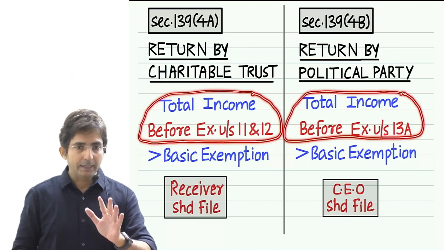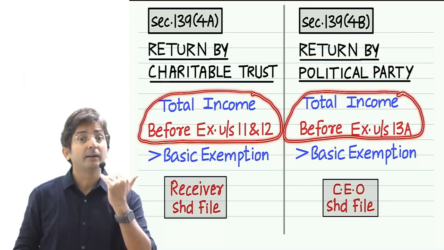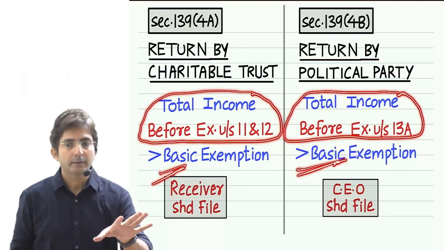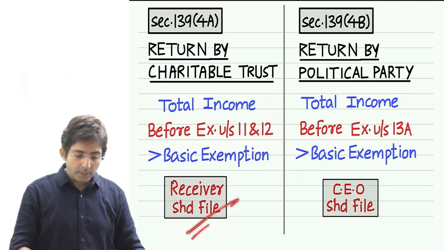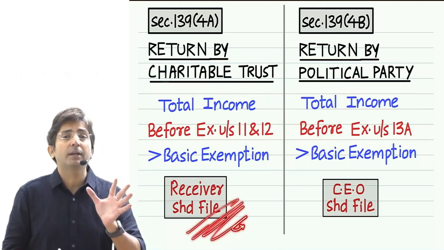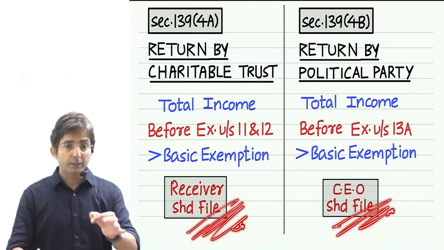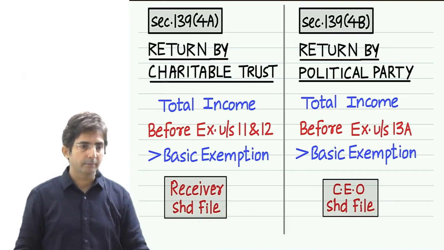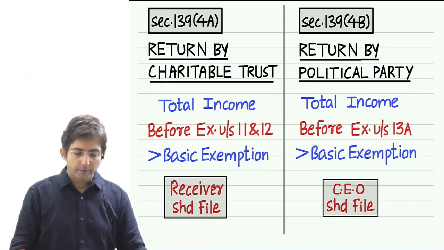And the criteria of threshold. Threshold means the limit is the same. The figure should be greater than 2,50,000, means greater than basic exemption. That is a common thing. And what was the next distinction? In trust, the receiver is supposed to file the return. But in political party, chief executive officer is supposed to file the return. Two sections are done, 139(4A), 139(4B). Okay, now next section.